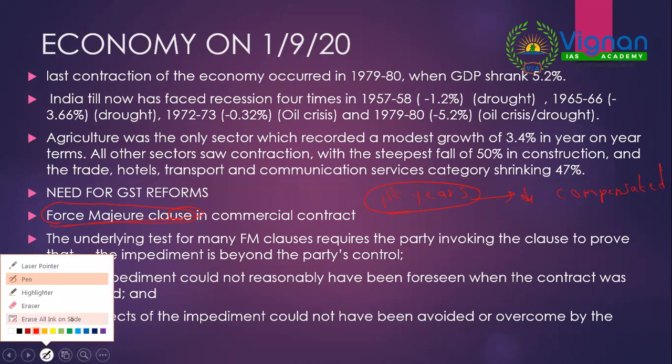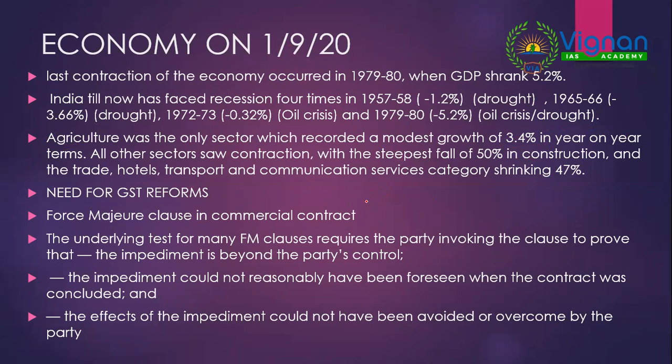In any contract, if because of unforeseen emergencies or events, suppose there is party A and party B, and party A is liable to pay some money to party B, using this force majeure clause party A will say that because of this unforeseen emergency, I will not pay you the money I have to pay, or otherwise I won't stick to the pre-agreed terms.